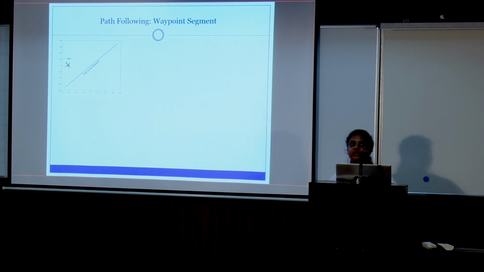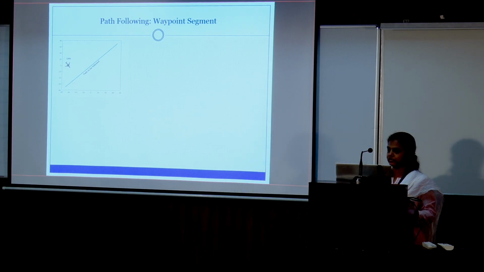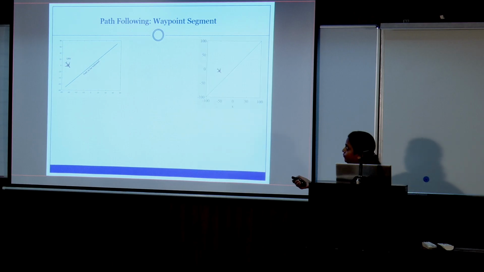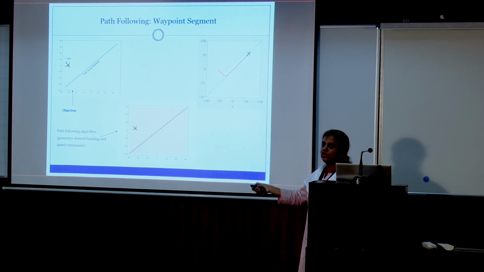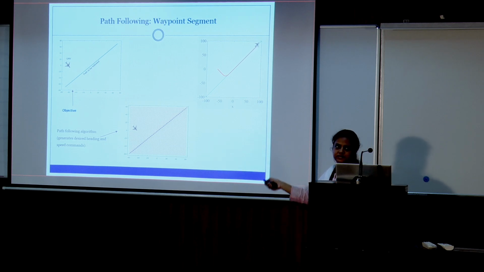This comes under another topic, straight line path convergence. Here also the idea is the same: starting from any given position and orientation, it should converge to the straight line path and then track the path. In this case also, we construct a vector field and the heading angle is given in such a way that finally it will take you to the straight line path segment.